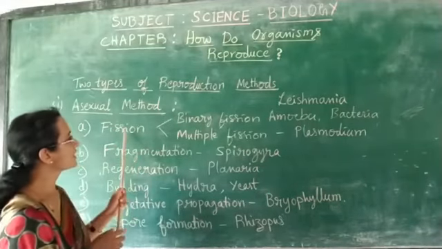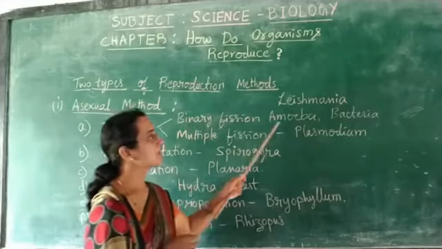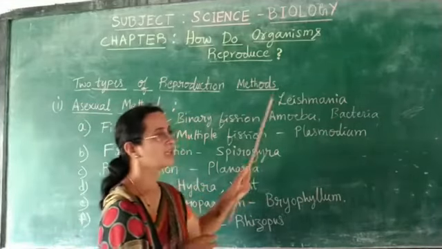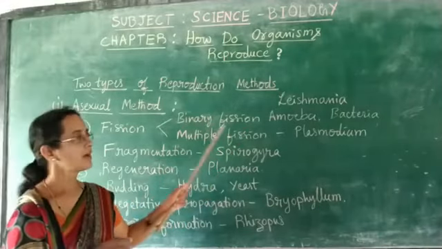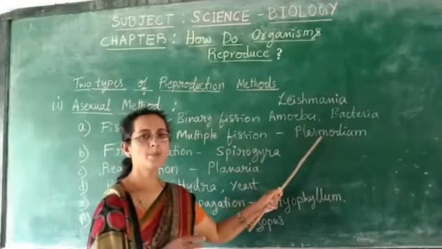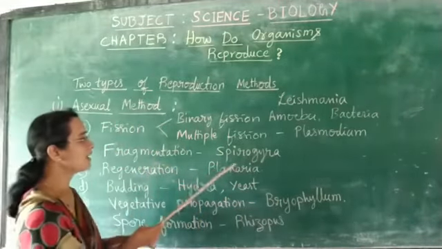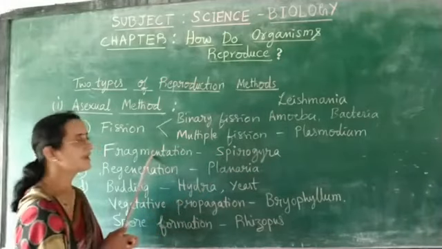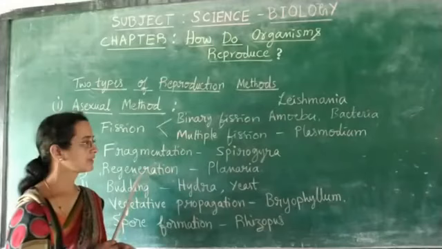Fission is a type of asexual method seen in amoeba, bacteria and leishmania, where you find binary fission. In a method called multiple fission, you have the example of plasmodium. In an alga called spirogyra, we find a different method of asexual reproduction called fragmentation.